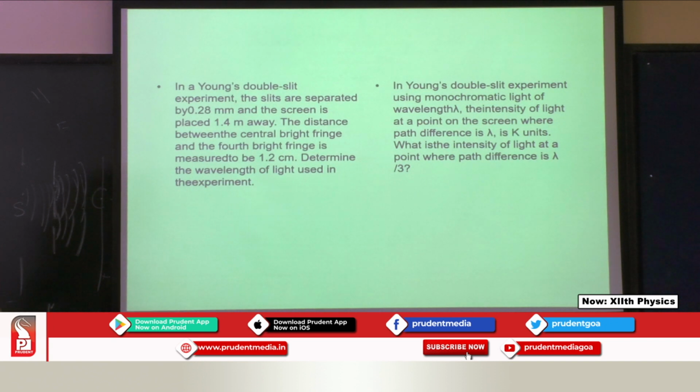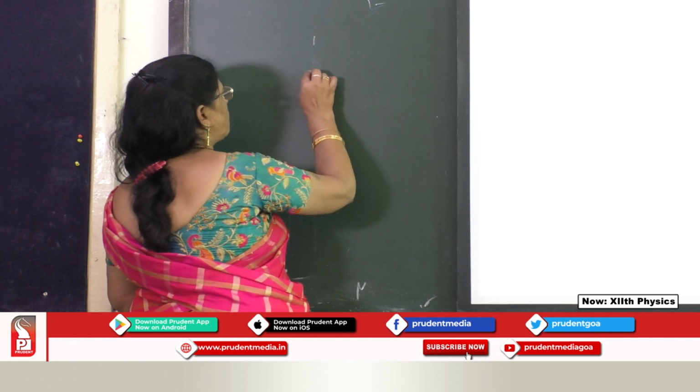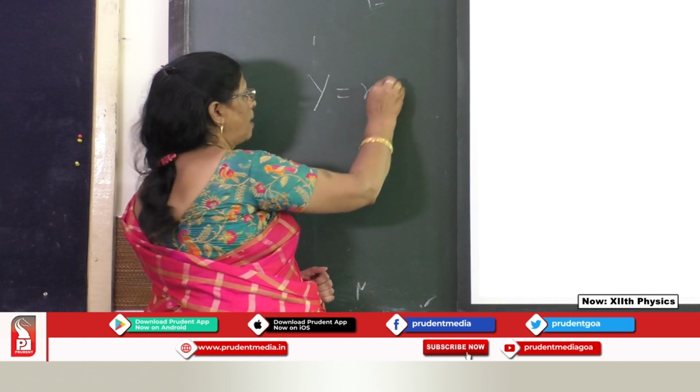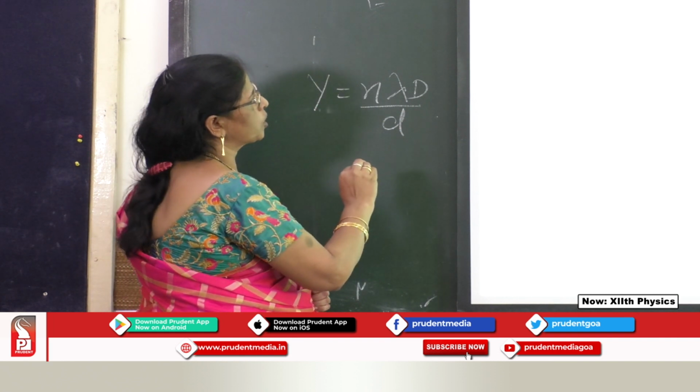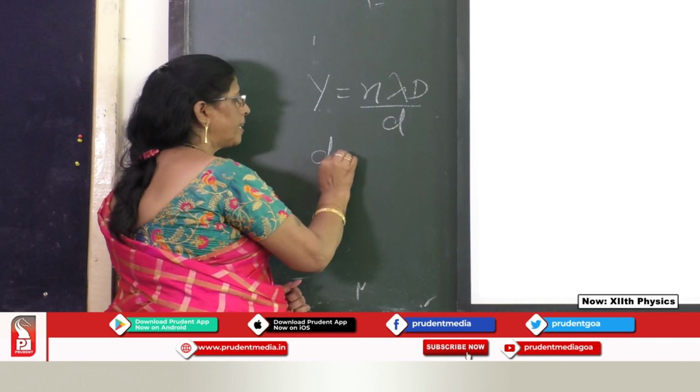So this is a slight problem we have. In Young's double slit experiment, the slits are separated by 0.28 millimeters and the distance between the central bright fringe and the fourth bright fringe is measured. Determine the wavelength of light used in the experiment. So when you consider the distance of the bright fringe, y is equal to n lambda D upon d. Y is the displacement. He is asking, the slits are separated. What is the slits separated? d is equal to